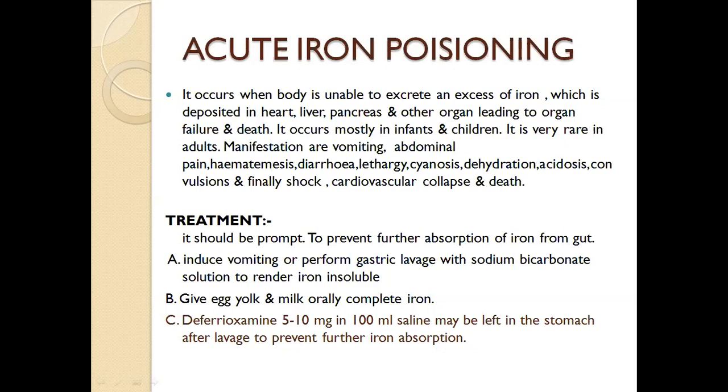Treatment of acute iron poisoning should be prompt to prevent further absorption of iron from the gut. Induce vomiting or perform gastric lavage with sodium bicarbonate solution to render iron insoluble. Give egg yolk and milk orally to complex the iron. Desferrioxamine 5 to 10 mg in 100 ml saline may be left in the stomach after lavage to prevent further iron absorption.